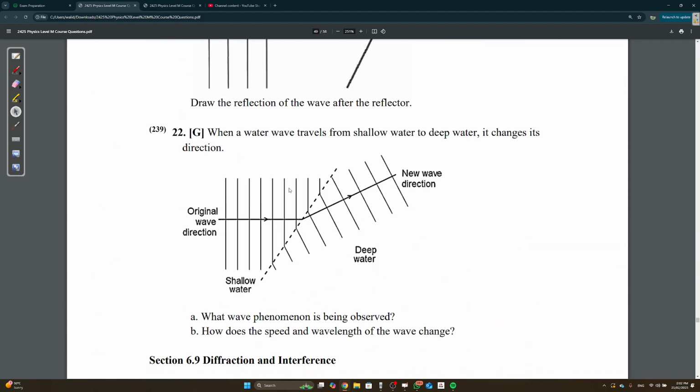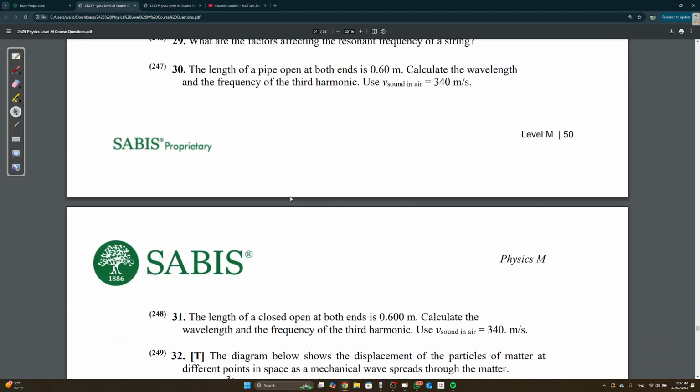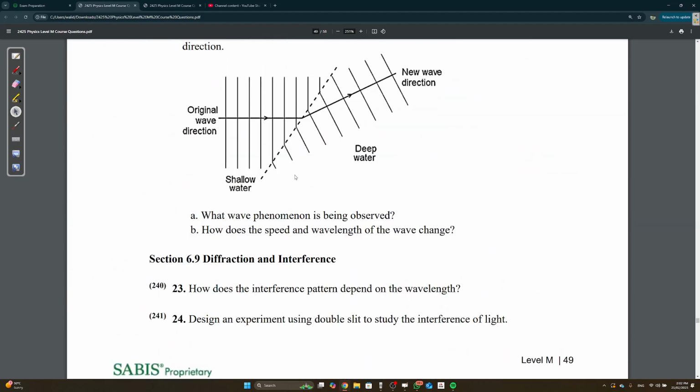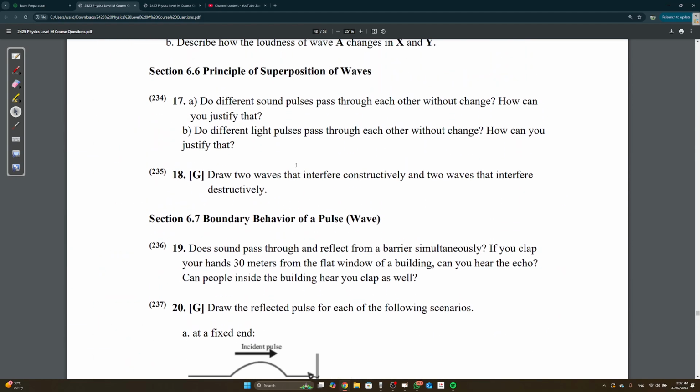Do different sound pulses. How many do I have? Just 2 pages? 3 pages. They're not bad. Where are we?